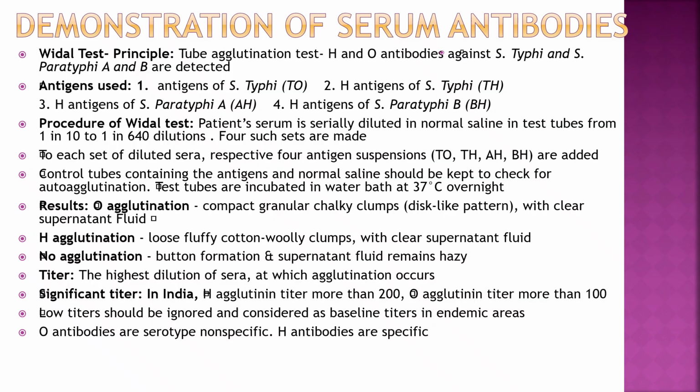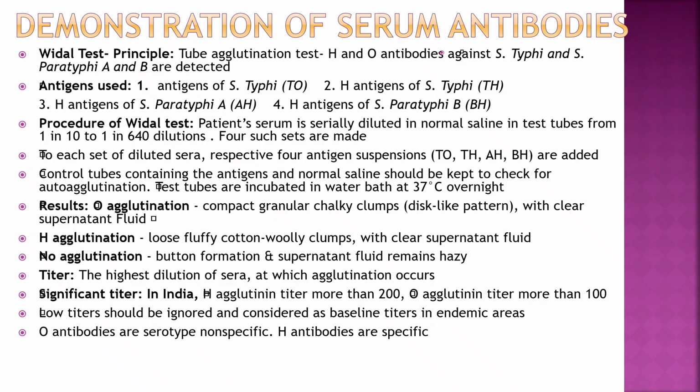H antigen of S. paratyphi B BH. Procedure: patient serum is serially diluted in normal saline in test tubes from 1 in 10 to 1 in 640 dilution. Four such sets are made. To each set of diluted sera, the respective four antigens, TO, TH, AH, BH, are added. Control tubes containing antigen and normal saline are kept to check for auto-agglutination. Test tubes are incubated in a water bath at 37 degrees overnight.